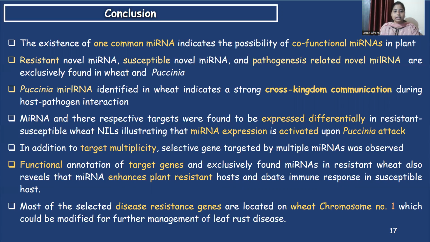Most of the selected disease-resistant genes are located on wheat chromosome number 1, which could be further used for the management of leaf rust disease.